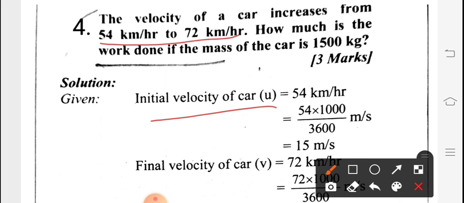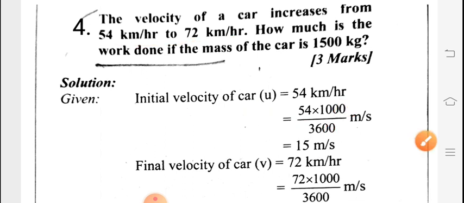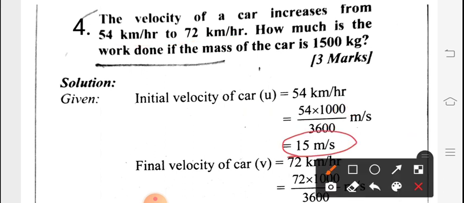Kilometer to meter means 54 multiplied by 1000, and per hour we have to convert into seconds, so 60 multiplied by 60 is 3600. Now the zeros get cancelled. The remaining part is 540 divided by 36. If you divide these two, you get 15 meter per second.